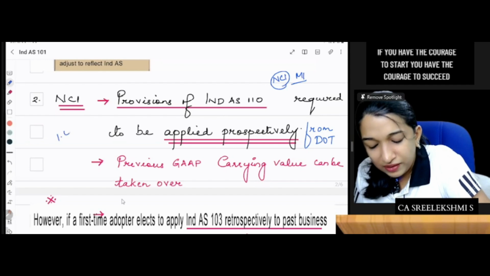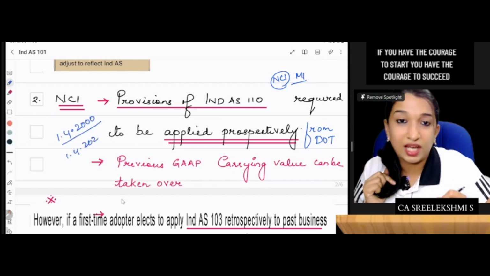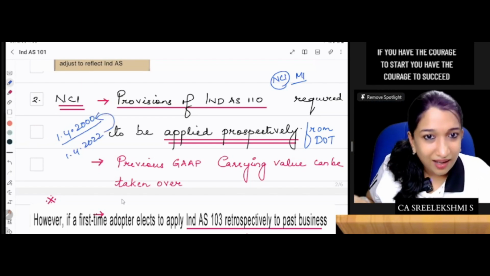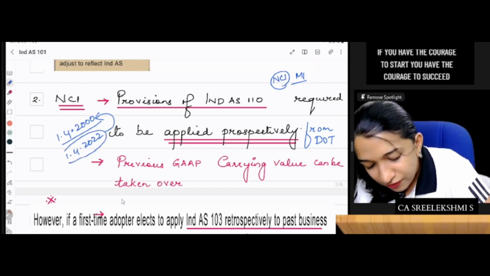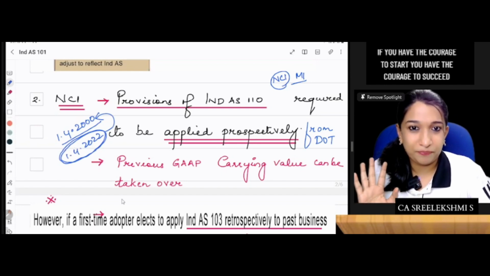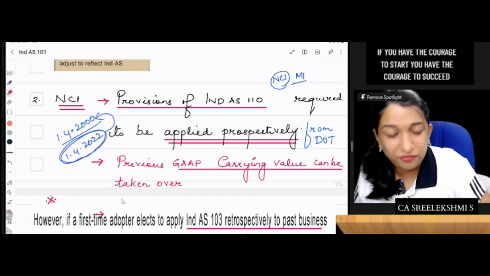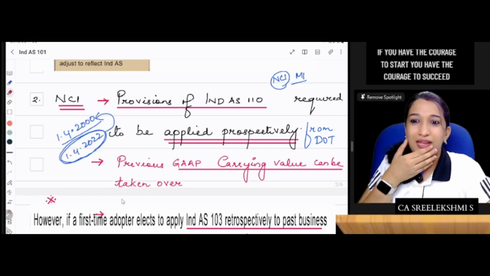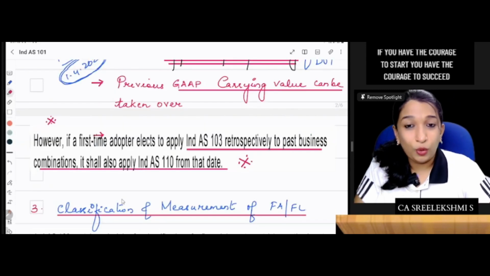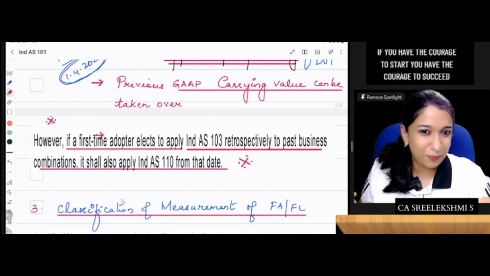The company was incorporated on 1st April 2000. Today you are preparing the first IND AS balance sheet as of 1st April 22. You need not go back to 2000 and redo everything. You need to start only from 1st April 22. The previous GAAP carrying value of that NCI can be taken over. But very important, we are coming to that. If a first time adopter, maybe you won't understand this now, but after the subsequent points it will be clear.